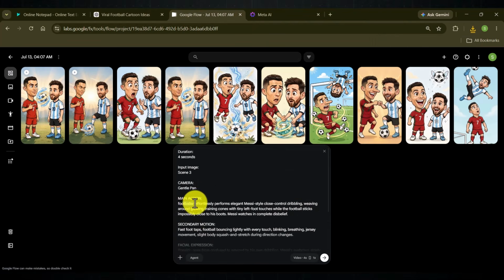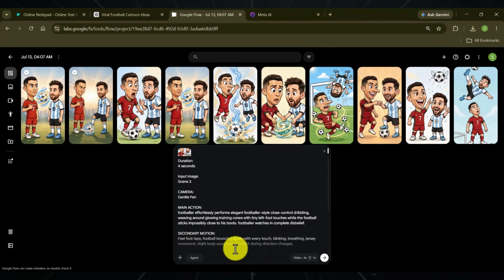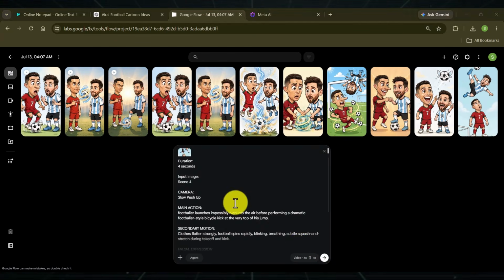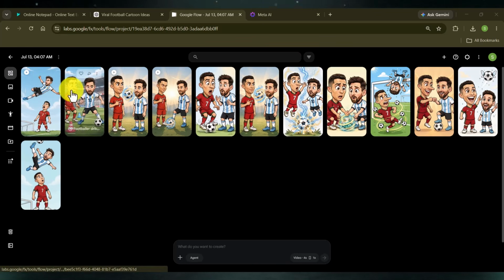The process is pretty repeatable here again, just like the image generation. Copy the prompt, paste it here, add a reference image, and generate. This is the format you have to follow for all scenes. Copy, paste, add the scene, and generate. Do it for all scenes and download them.